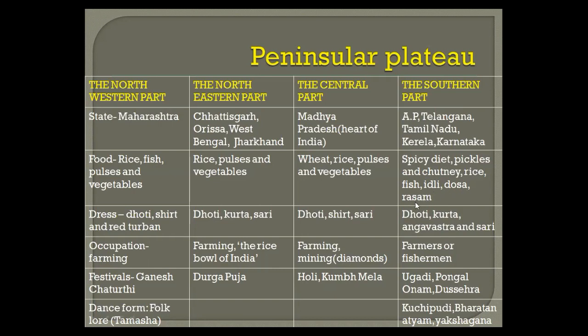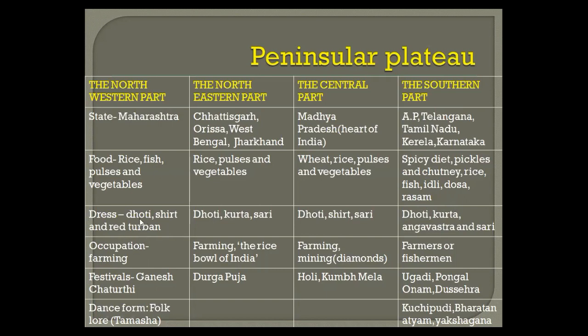Rasam, you can say that rasam is the main dish of Kerala. Now here they use more coconut also. They use the coconut in a variety of ways in their food. Now, like rice, appam, uttappam, fish, Chettinad chicken, these all are some of the popular dishes of Tamil Nadu.